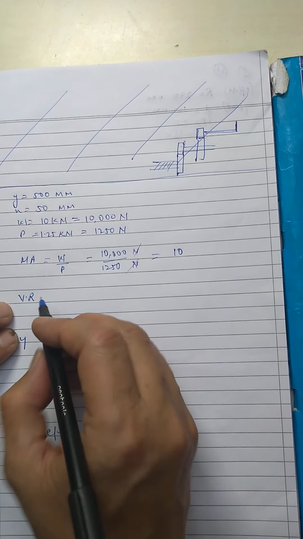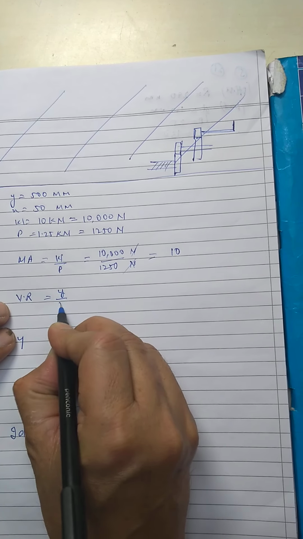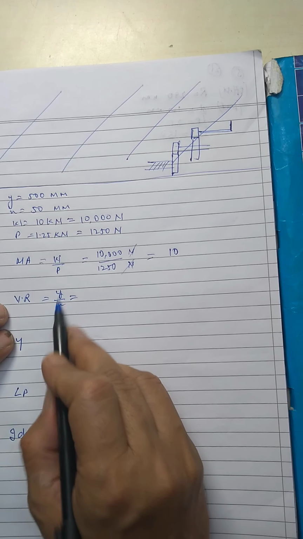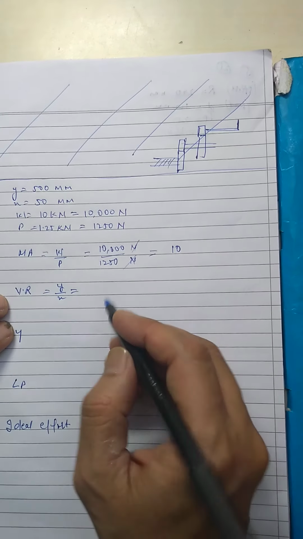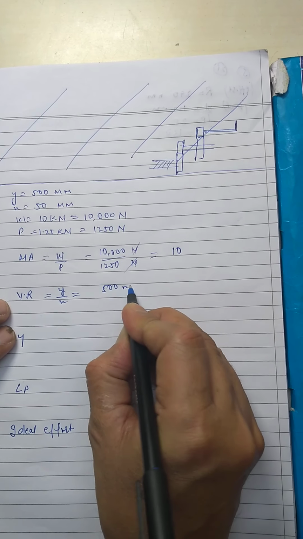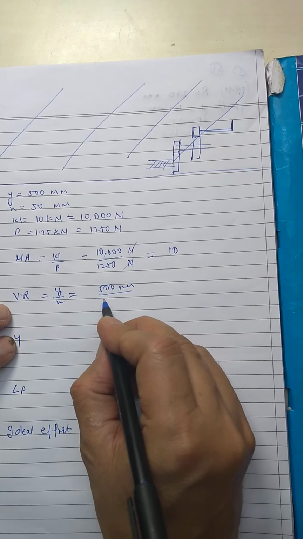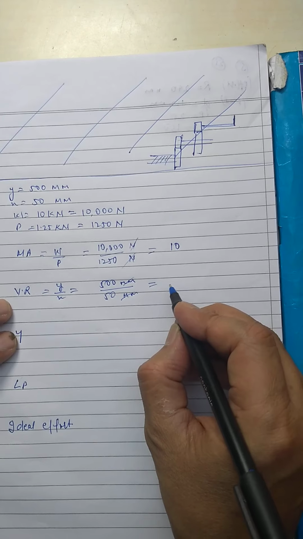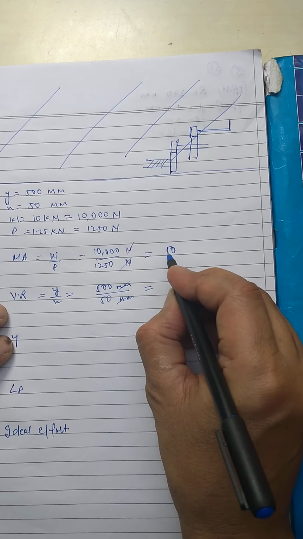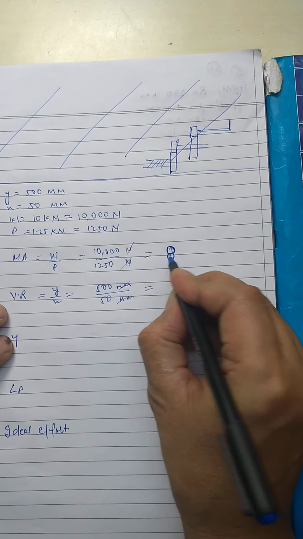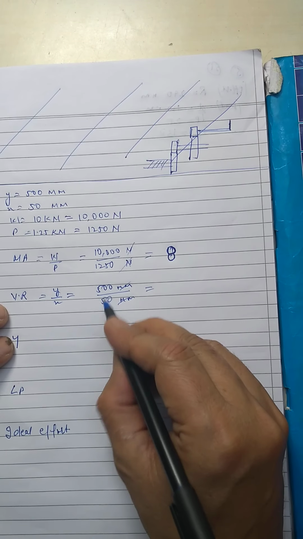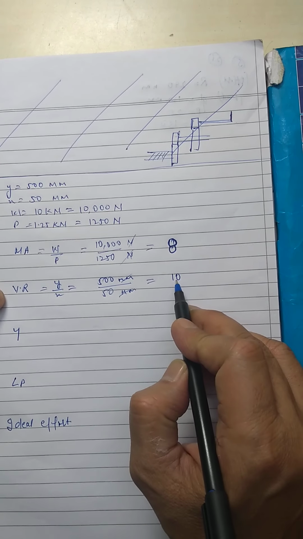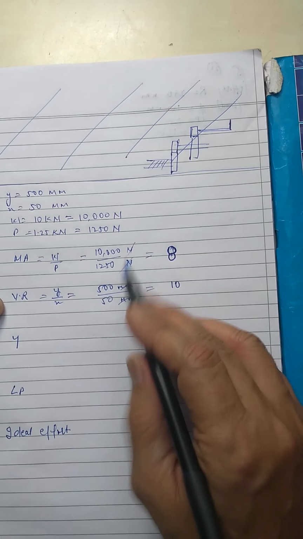Now the velocity ratio. Velocity ratio is equal to y upon x, that means the distance moved by the effort divided by the distance moved by the load. Both of them are given. So y is 500 mm and x is 50 mm. So mm cancels, and the answer comes to be 10. Both the mechanical advantage and the velocity ratio do not have any units because they are just ratios.